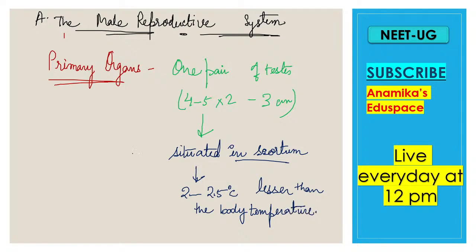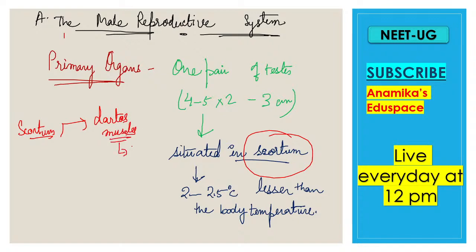Now why is it situated in the scrotum, and what does this scrotum actually help in? The scrotum is lined by muscles, and these muscles are known as Dartos muscles, and these Dartos muscles help in temperature regulation.